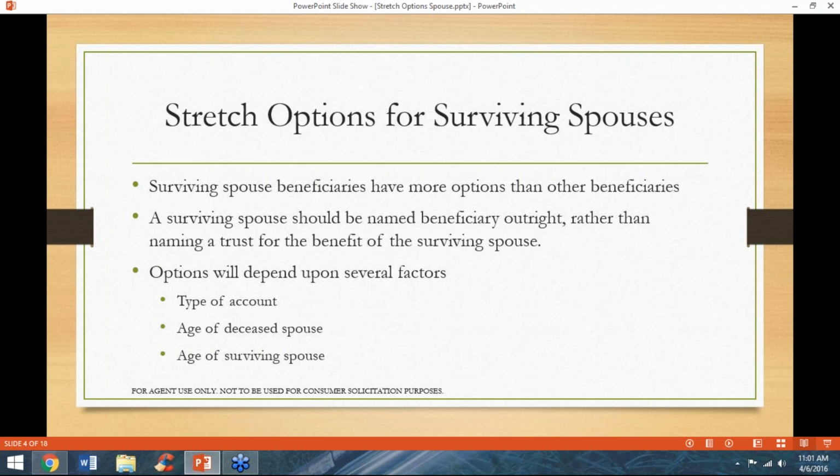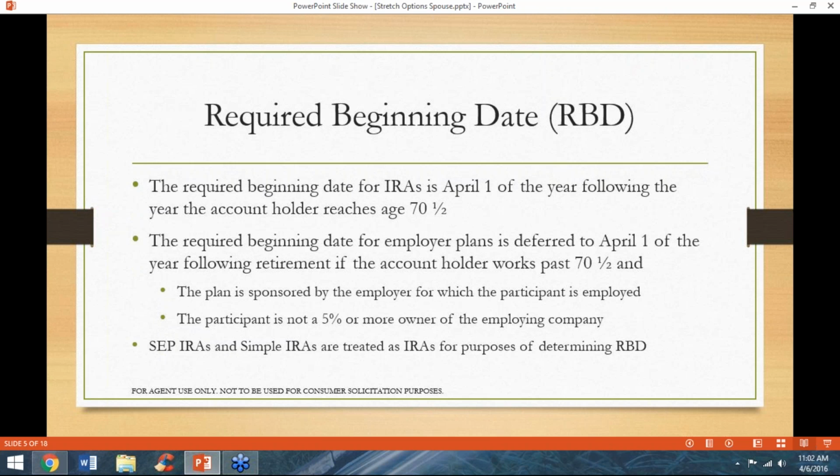The right stretch option for a surviving spouse will depend on several factors, like the type of account, the age of the deceased spouse, and whether or not they had reached their required beginning date before death, the age of the surviving spouse, and whether or not they have reached their required beginning date, or if they are below 59 and a half. Understanding each option and your client's needs will help a surviving spouse beneficiary make the best choice for their circumstance.